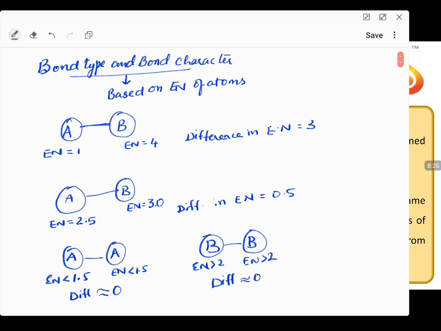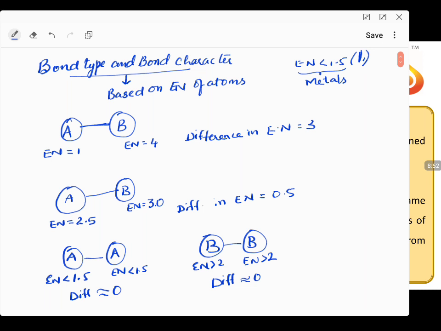Just keep your eye on what is important for us. Whenever you see an electronegativity of an atom, if the electronegativity of an atom is less than 1.5, they mostly come under the category of metals. Less than 1 also we can say. Most of the metals will have electronegativity of 1 or less than 1.